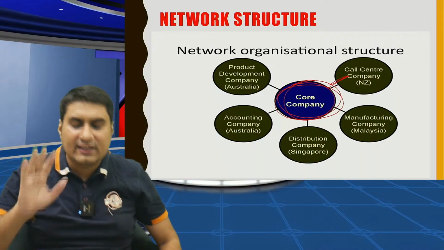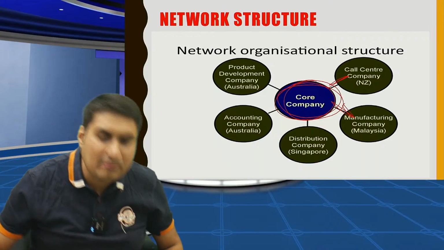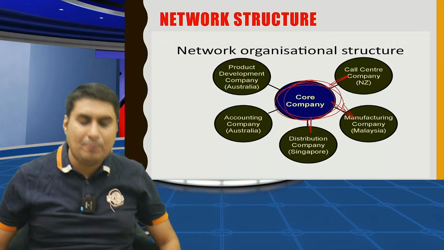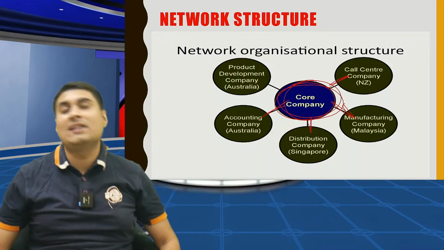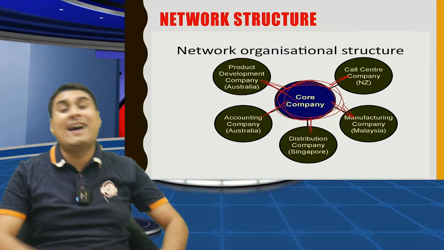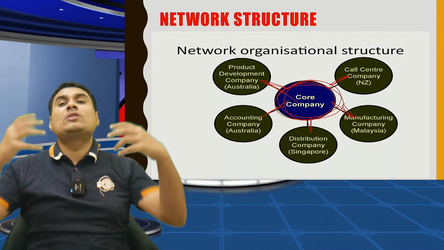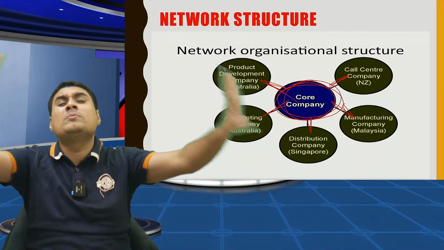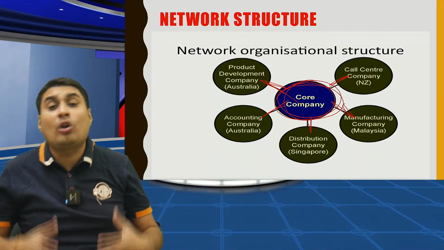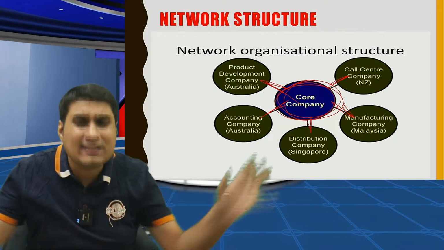For example, call center in New Zealand, manufacturing in Malaysia, distribution in Singapore, accounting is done in Australia, product development Australia. Everything is outsourced. Why don't we get the best thing? It's virtual elimination of in-house business function. Everything, it's more of a virtual organization. Nothing is done in-house, everything.